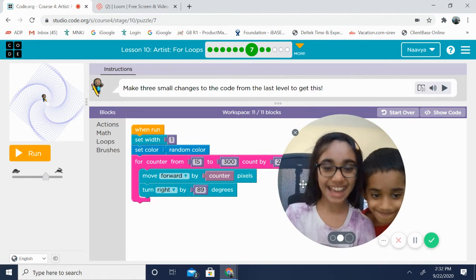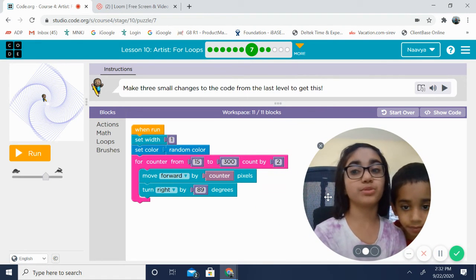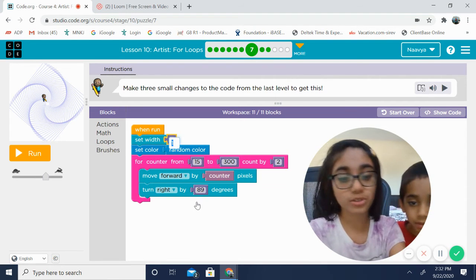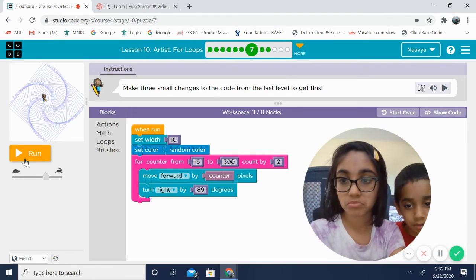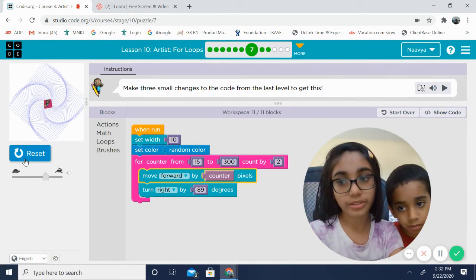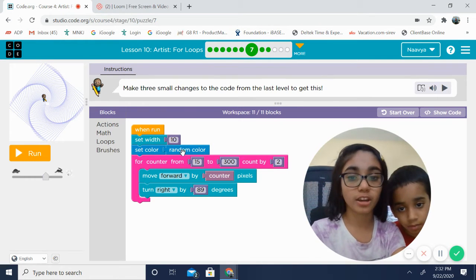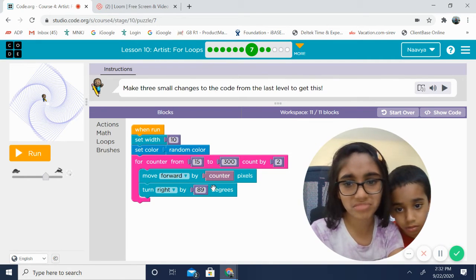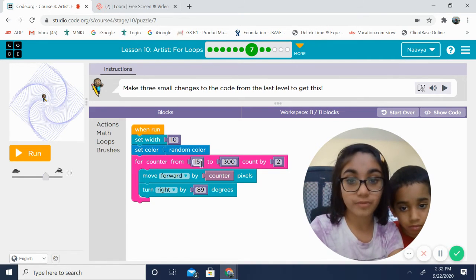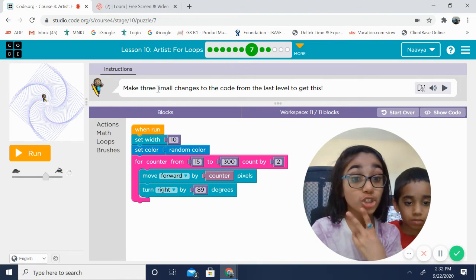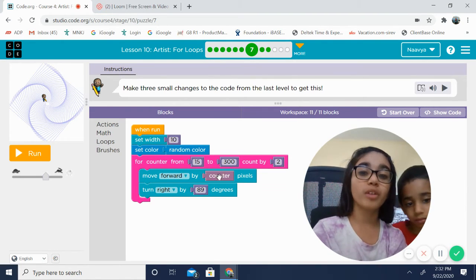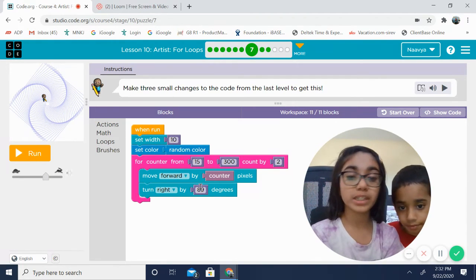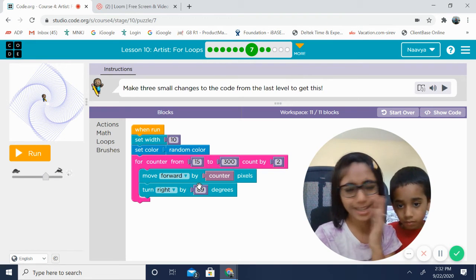Okay, we're back. Okay, so set width to 1, which is how thin or thick it is. So watch. If I do 10, that's going to be the width. So set color to random color. Did that. And let's see. What other things are there? Nothing. For counter loop, which I did 15, 300, count by 2. So move forward 15 pixels and then turn right 89. So we didn't really need to use a repeat block.